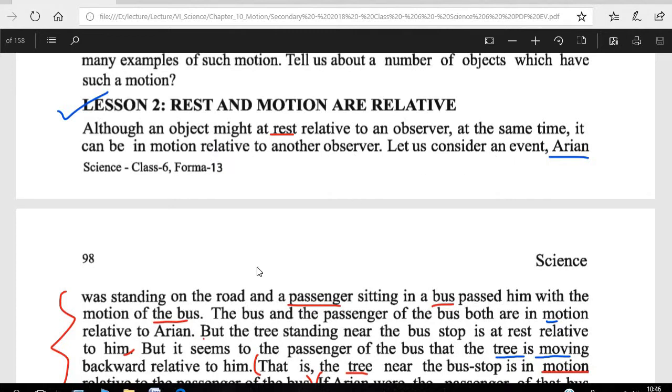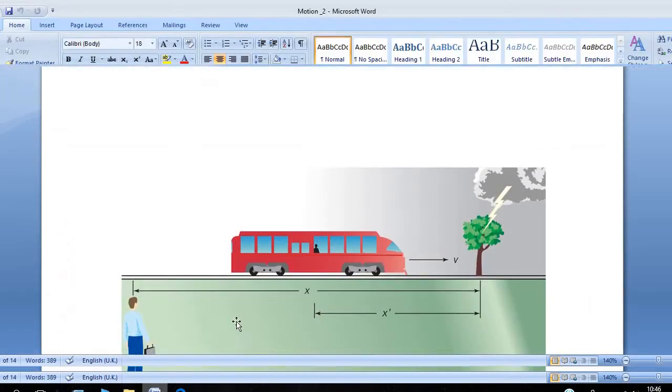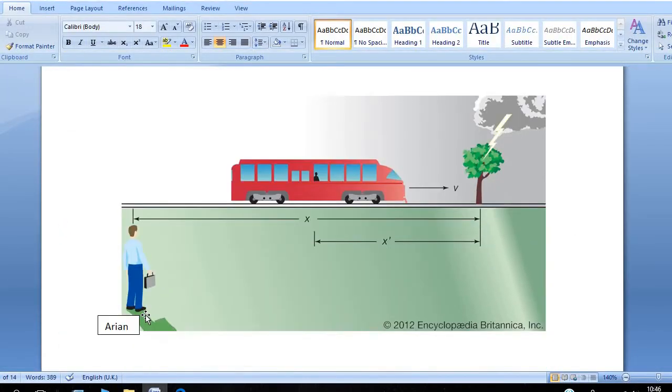Aryan was standing on the road, and a passenger sitting in a bus passed him with the motion of the bus. This means Aryan is standing here, Aryan is an observer, and Aryan is in rest position. On the other hand, the bus and the passenger are in motion state relative to Aryan. The tree is also at rest relative to Aryan.